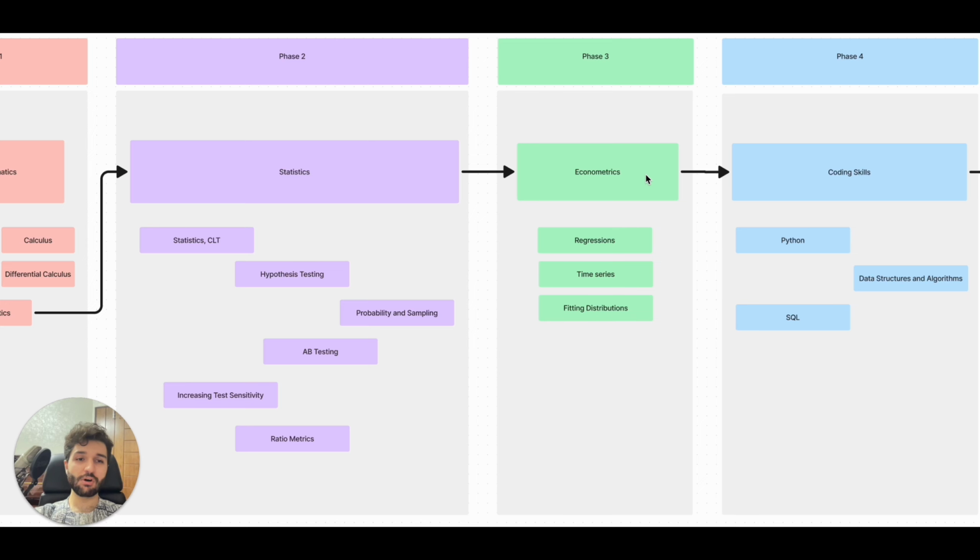Also, you should know about the data structures and algorithms. For example, you will learn about time series in phase 3. Try to implement that with Python.